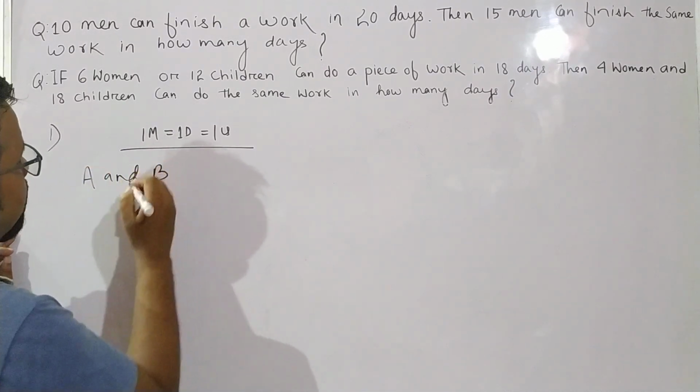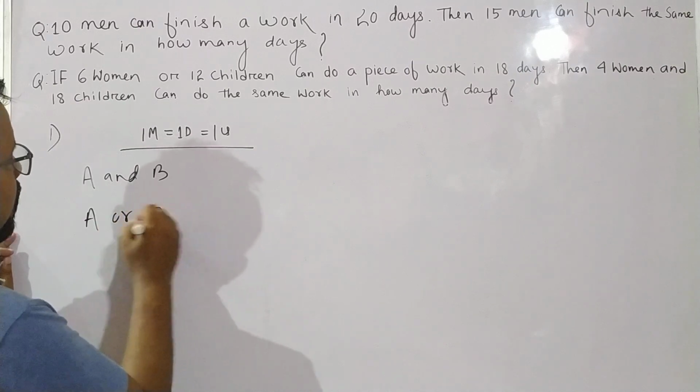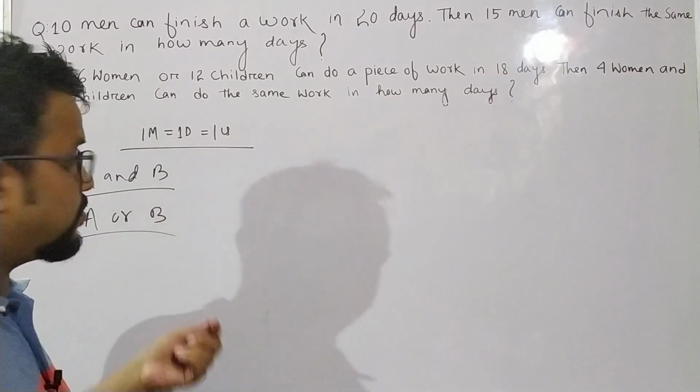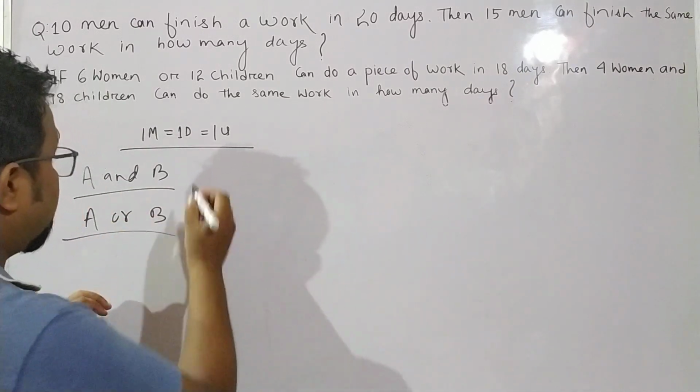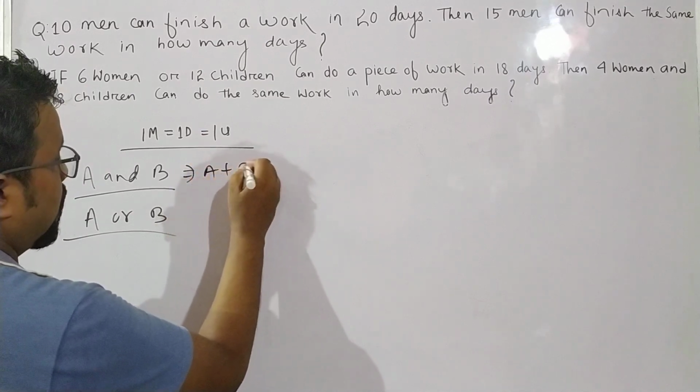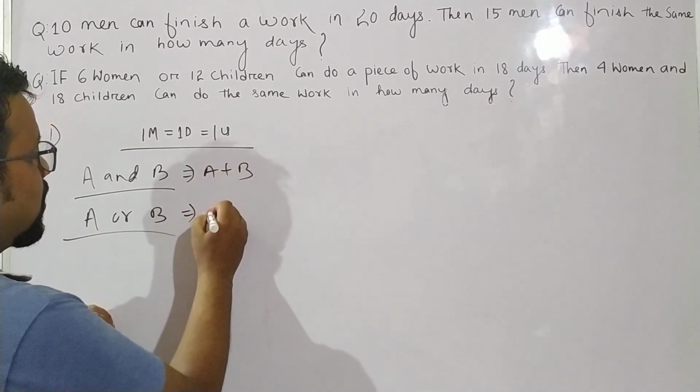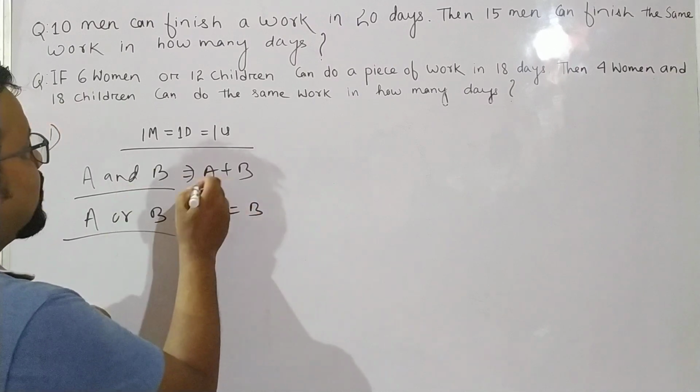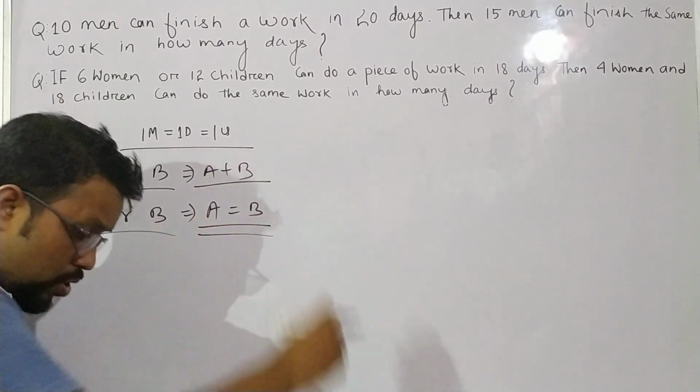Suppose I am saying A and B, or I am saying A or B. What is the difference? A and B means A plus B. What is A or B? That implies A is equal to B. A and B means A plus B. A or B means A is equal to B.